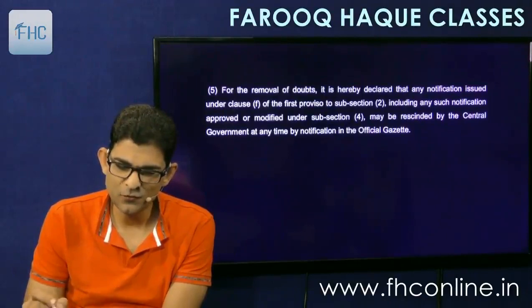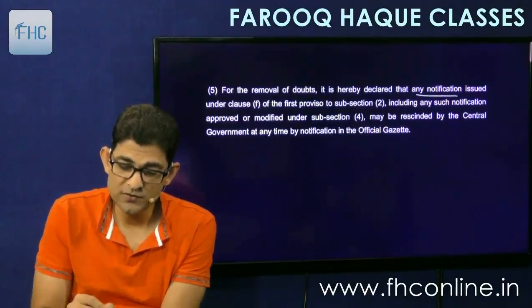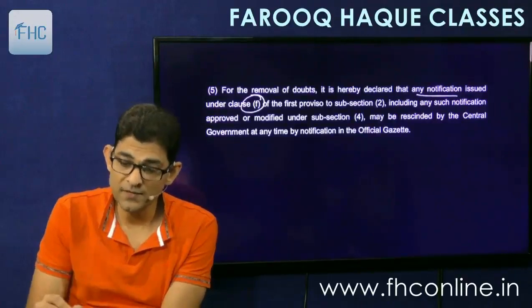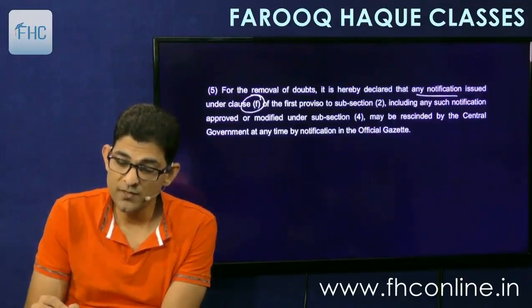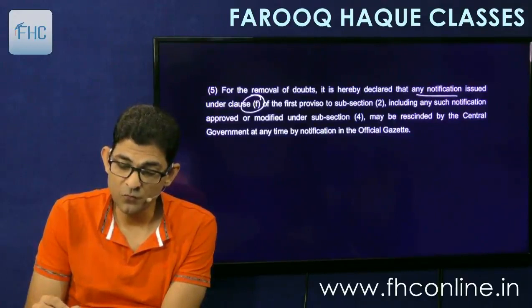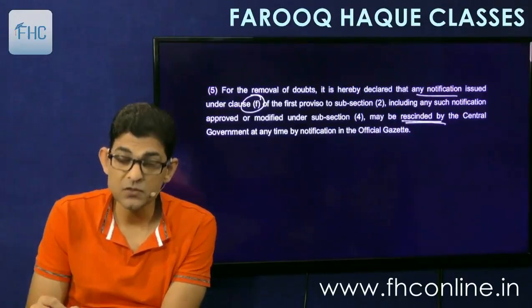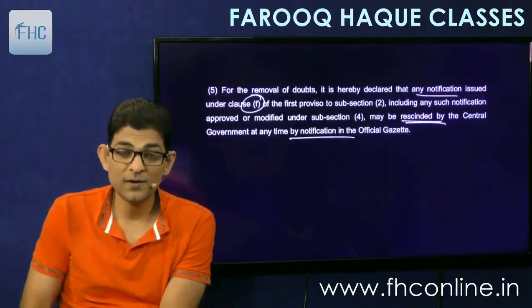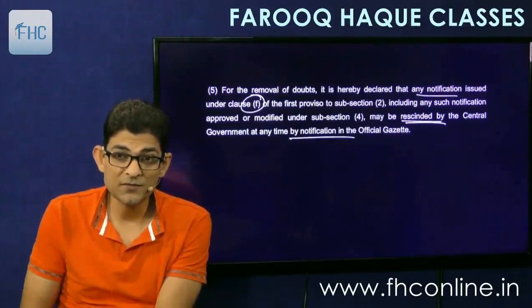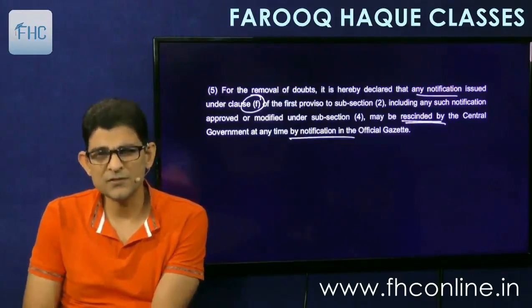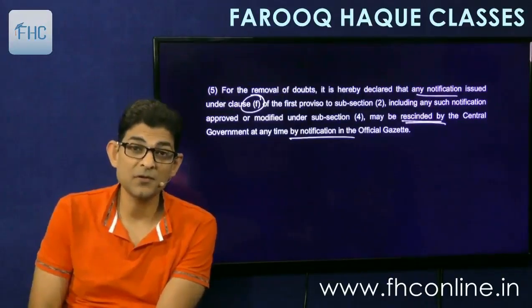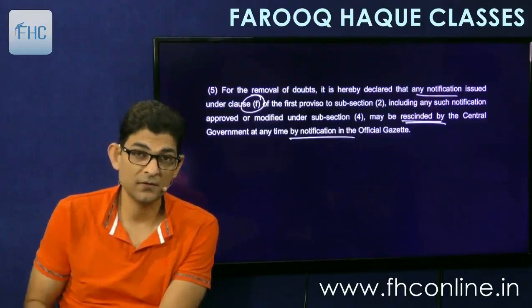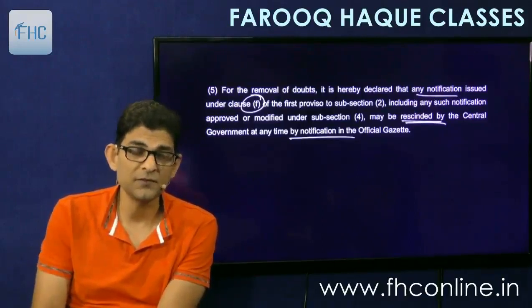And lastly it says that for removal of doubts it is hereby declared that any notification issued under clause F, that is Ambani's Adani's, of the first proviso, including any such notification approved or modified under 4, may be rescinded by the government at any time by notification in the official gazette. So if the government changes, say today BJP government is there, so they have given some benefits to their industrialists by giving them exemption and refunds.